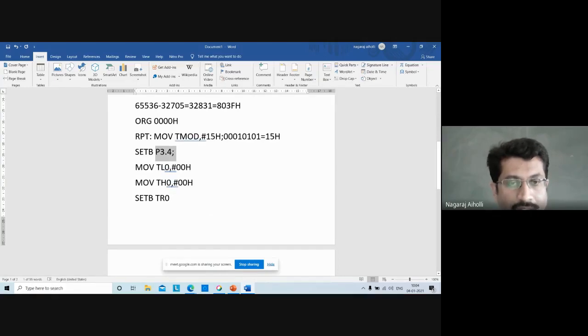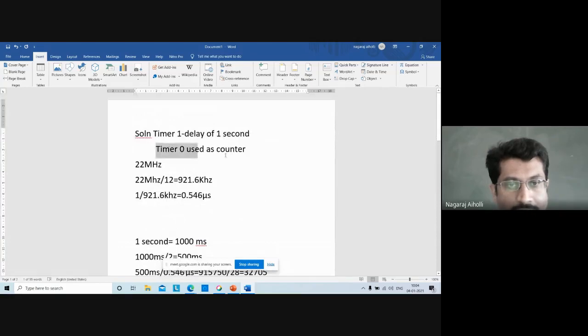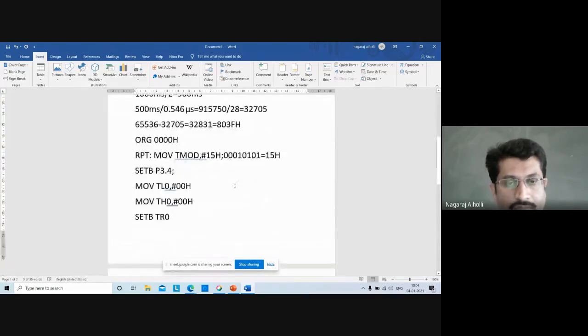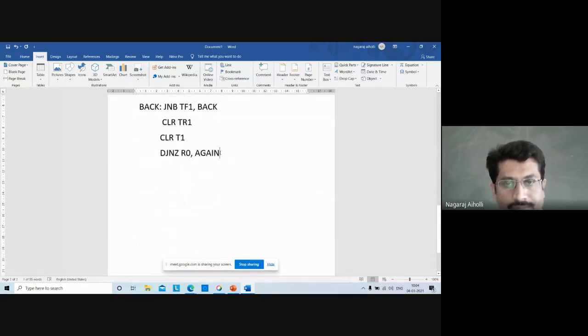The timer 0, which we are using as a counter, has counted the number of pulses, and it is available in the TL0 and TH0 registers. Now we have to store the pulse count in some registers.